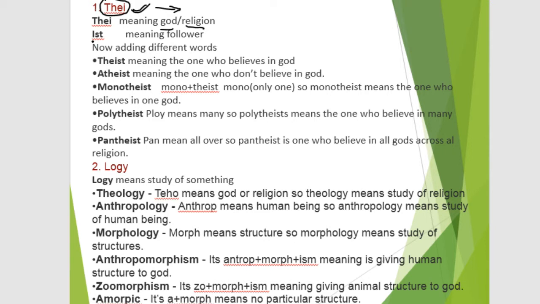The next root is East, I-S-T. East means follower, or we can say a person. Whenever we combine these two, we find theist. It means one who believes in God.